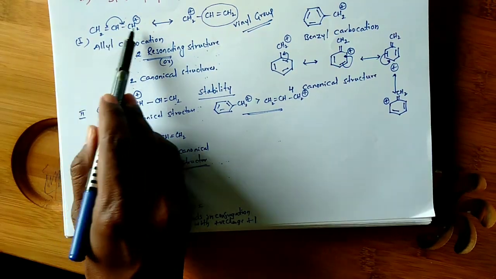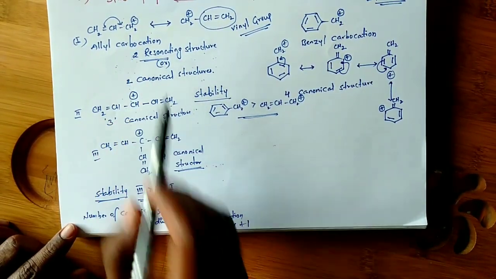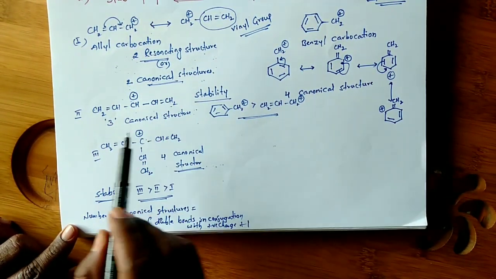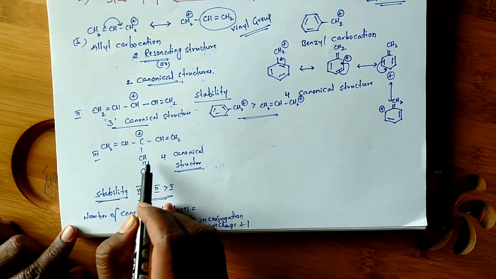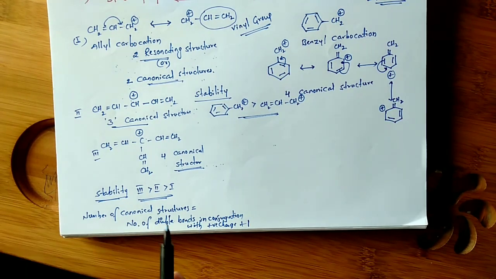Here, 1 double bond in conjugation with the positive charge, so 1 plus 1, 2 canonical structures. 2 double bonds in conjugation, so 2 plus 1, 3. 3 double bonds in conjugation, so 3 plus 1, that is 4. Clear? Right.